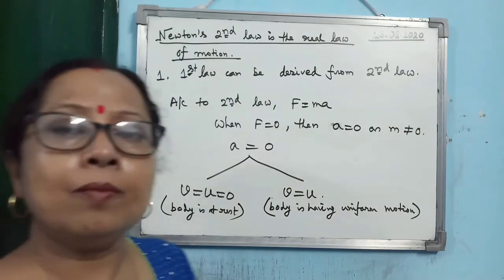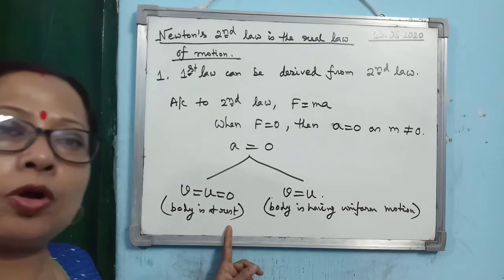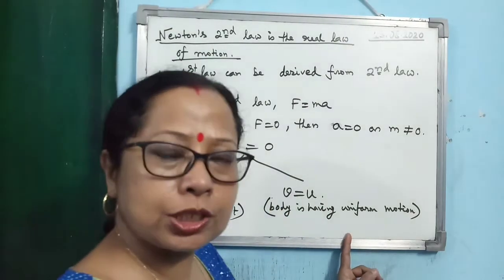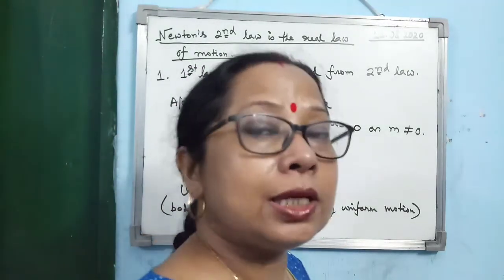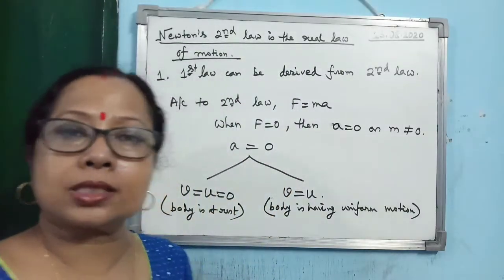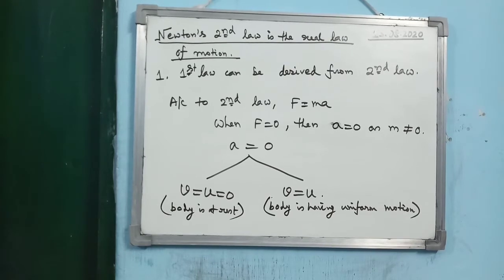What does it mean? That when there is no external force, if the body is at rest, the body will continue to be at rest, and if the body is in motion, then what will happen? The body will continue to be in motion if there is no external force. So you see, you can derive the first law from the second law. In the same manner, one can derive the third law from the second law also.